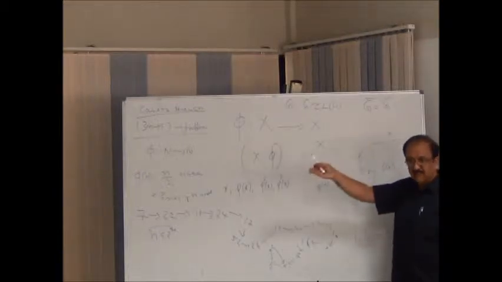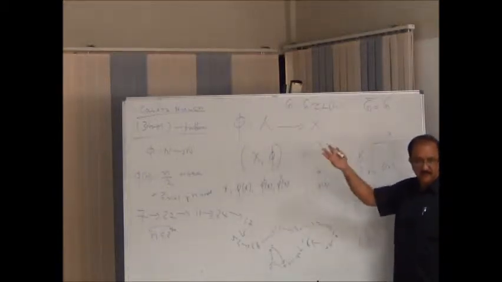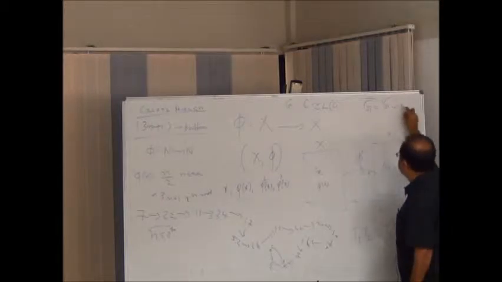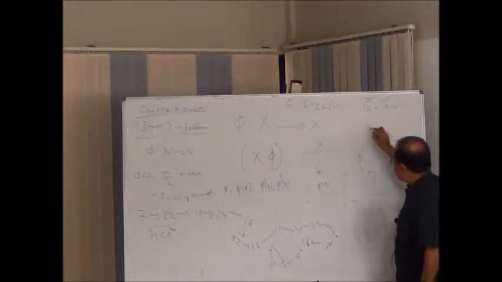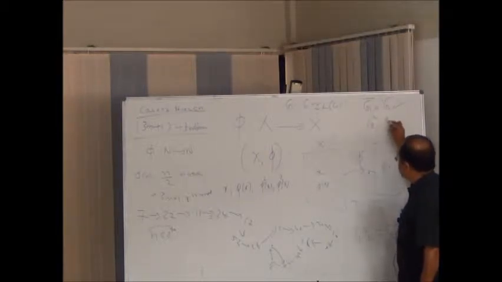So I know all G for which G is equal to G bar, that's nothing but self-complementary graphs. So this graph equation is completely solved. Fine. I want to find all G such that G square is equal to G.